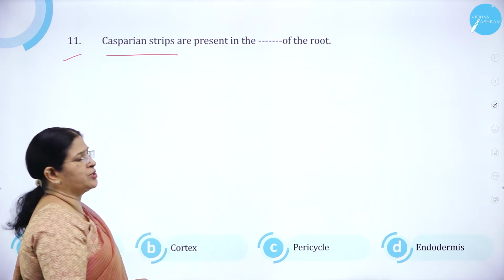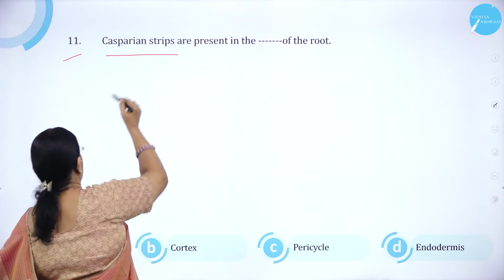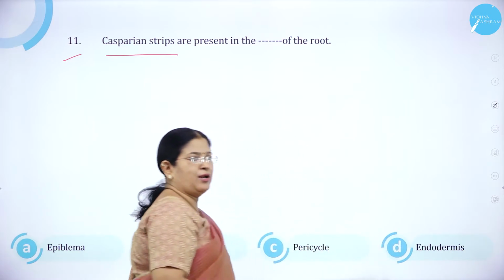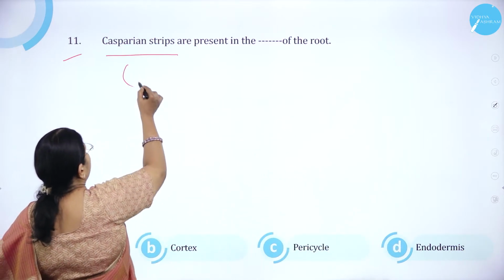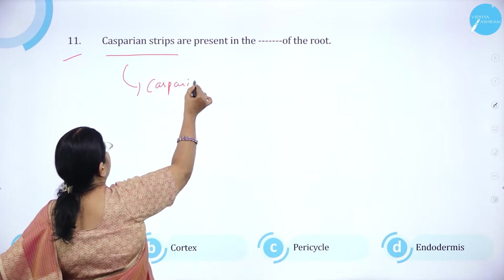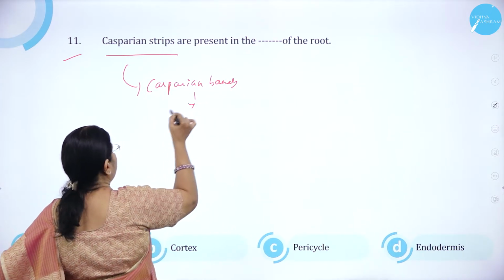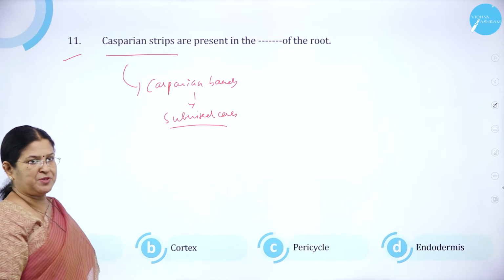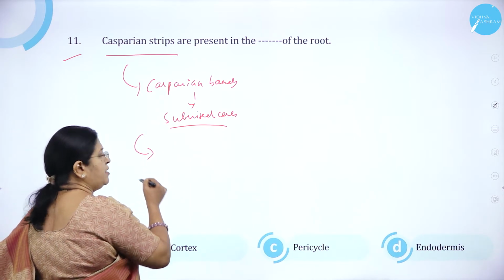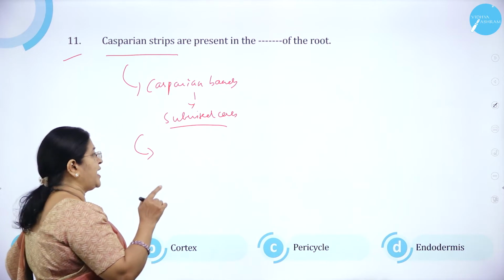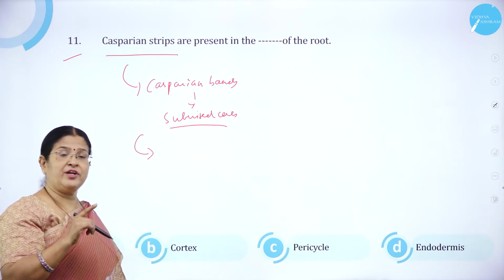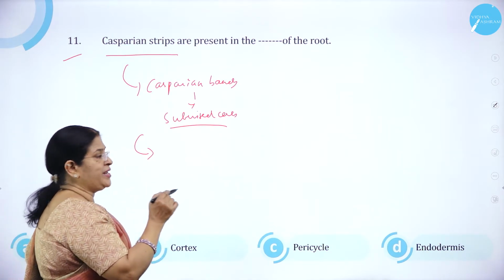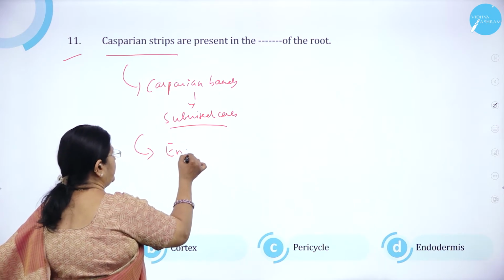Casparian strips are present in the root, in the dash of root. Option A, epiblema. Option B, cortex. Option C, pericycle. And option D, endodermis. Casparian strips are also called Casparian bands, which are suberized cells made up of a chemical substance called suberin. They are not present wherever we come across xylem having passage cells. So these Casparian bands are found in the endodermis.